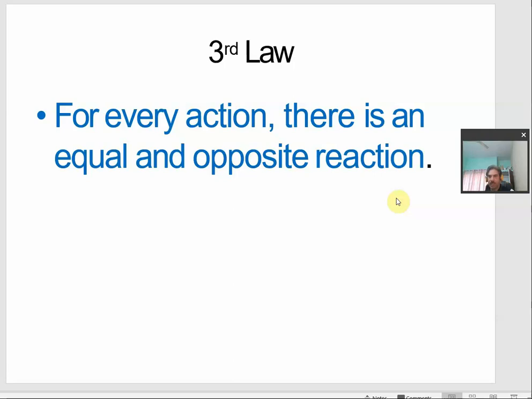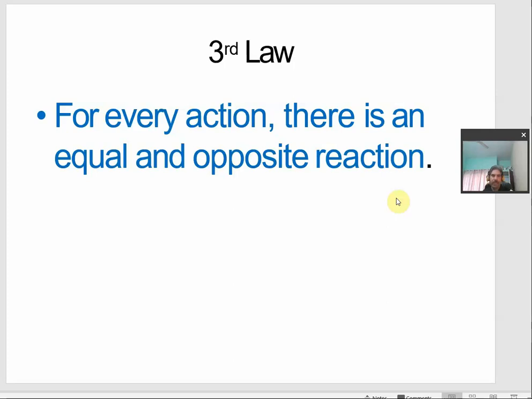A walking person also walks on the action of Newton's third law of motion. Whenever a person walks, the person pushes the surface in the backward direction, and in reaction to that, the surface also exerts an equal amount of force in the forward direction. So, that is a clear example of Newton's third law of motion.